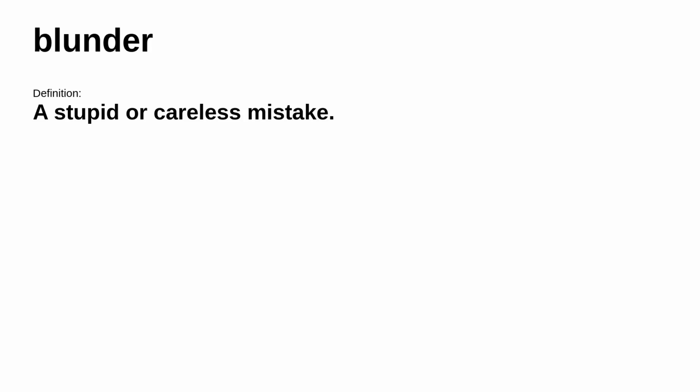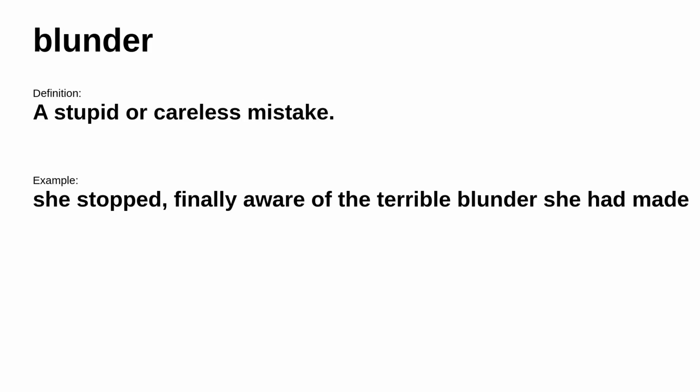The next word is confidential. It means intended to be kept secret. Consider this example, confidential information. The next word is blunder. It's defined as a stupid or careless mistake. Consider this example, she stopped, finally aware of the terrible blunder she had made.